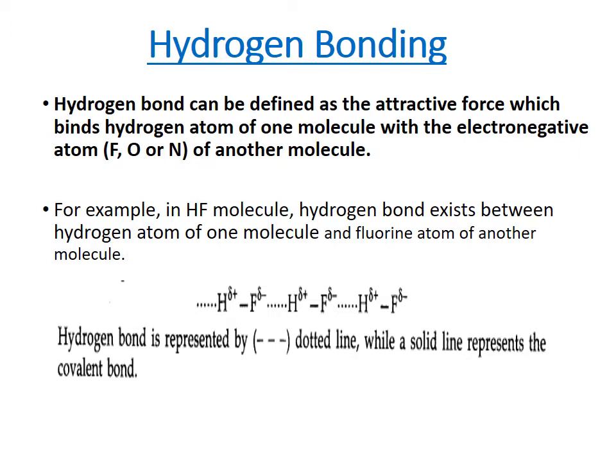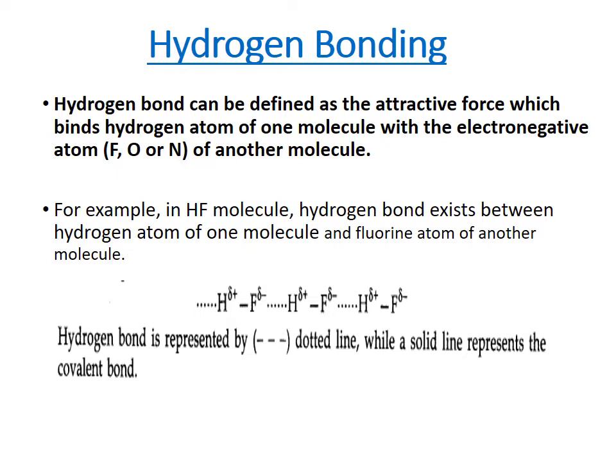What do you mean by hydrogen bonding? Hydrogen bond can be defined as the attractive force which binds the hydrogen atom of one molecule with the electronegative atom of another molecule. For example, in the HF molecule, hydrogen bond exists between the hydrogen atom of one molecule and the fluorine atom